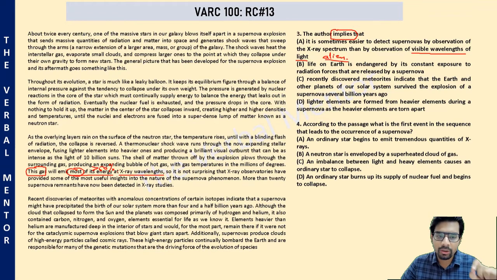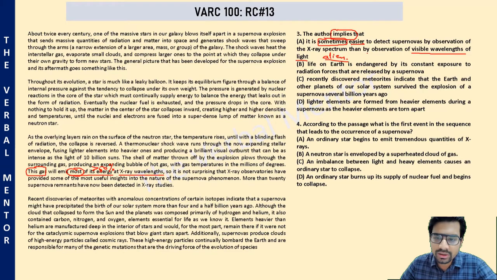So if more than 50% of the energy is emitted in the form of X-ray wavelength or X-rays, it means that any other form of light, any other spectrum of light, is less than 50%. Which means we can say that it is sometimes easier. Also, there's a modifier here, sometimes, which makes this answer choice perfect.